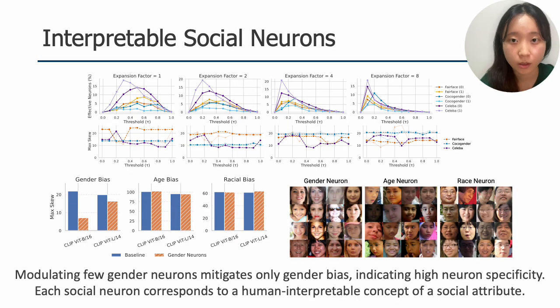A core strength of our approach is its fine-grained neuron specificity. Modulating a tiny handful of gender neurons leaves age and racial bias scores completely untouched, and vice versa. Furthermore, as visualized on the right, the top activating images for our discovered neurons map directly to clean human interpretable concepts.